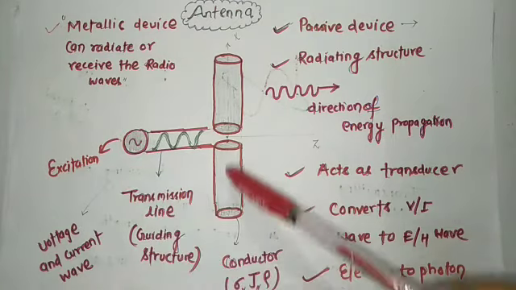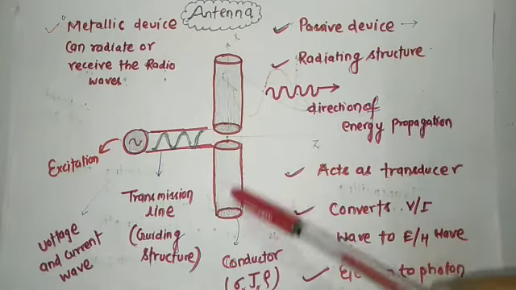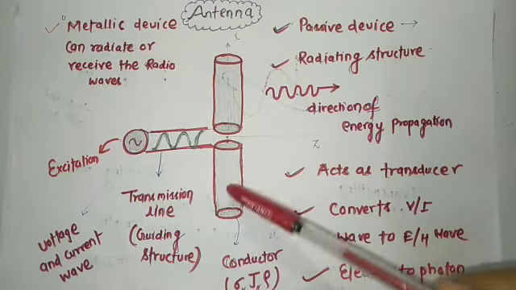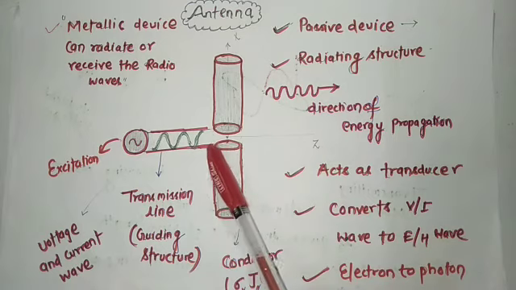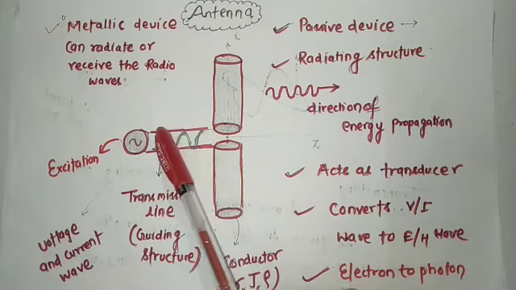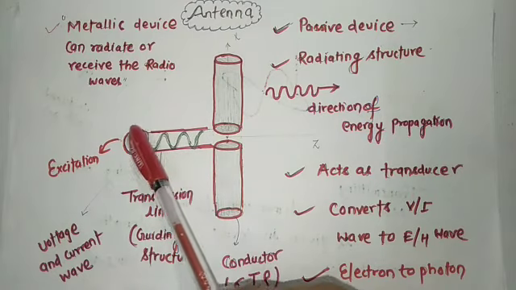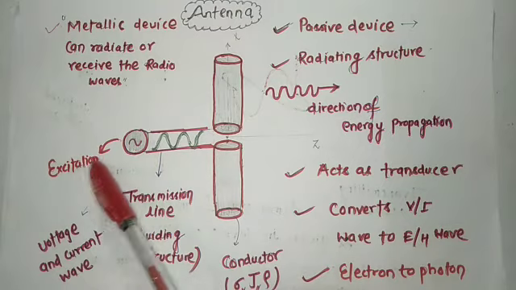So in this figure you can see this is nothing but a metallic structure. This is the metallic structure. Okay, and you can see this metallic structure is connected with transmission line, and transmission line is connected with source, and source having some frequency, and that frequency is known as operating frequency. And sometimes we say this is nothing but excitation.